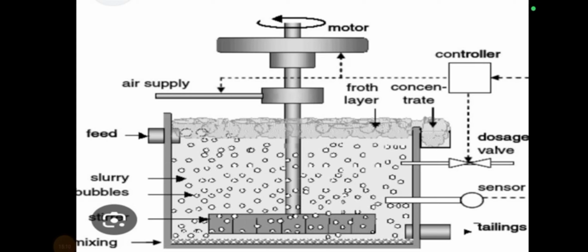Now you can see in the diagram that there is an agitator. The function of this agitator is to agitate the solution vigorously, and if there is any ore present at the bottom, it will come and float at the surface of the water, and it will be collected from the top and then washed away. A blast of compressed air is blown through the pipe of a rotating agitator to produce froth.